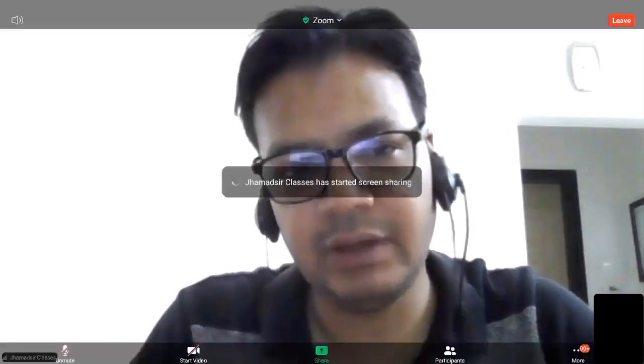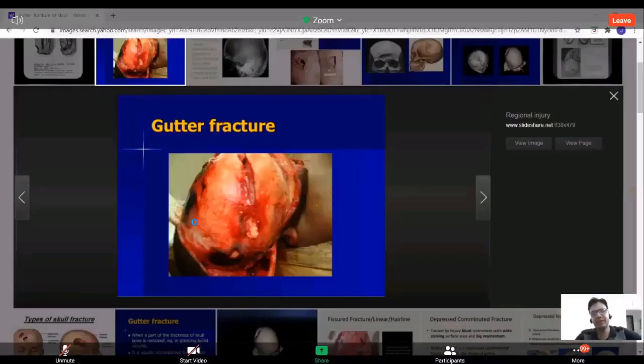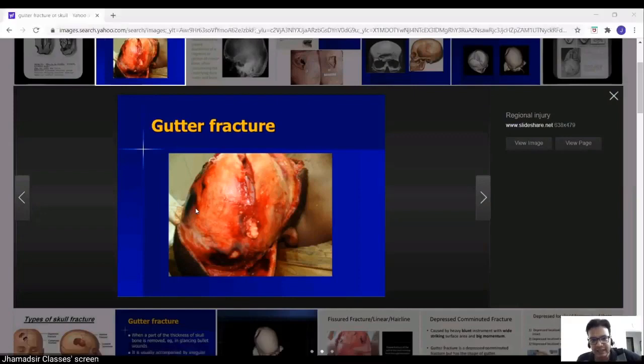This is a gutter fracture. You can see this is a gutter created by a bullet in the skull bone. Is it visible, my dear friend?